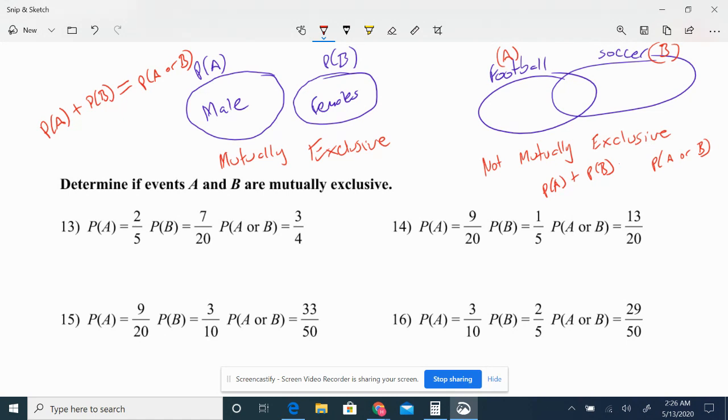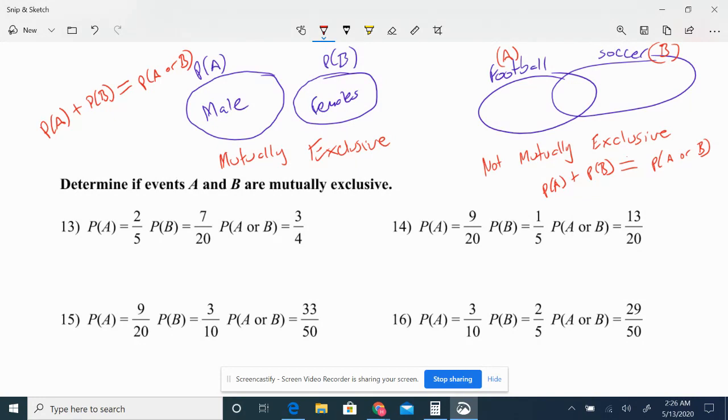Now, if I was just to let them equal each other, when I had probability of A plus probability of B, I have people that I counted twice because there were people that were playing football and people that were playing soccer. So there were people that were in group A and people that were in group B. So I counted some people twice.